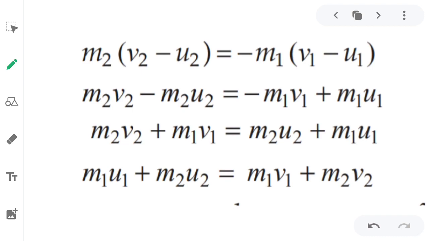Let the velocity of the truck after collision be v1 and the velocity of the car after the collision be v2. v1 and v2 are the final velocities after the collision. So the truck had final velocity v1 and the car had final velocity v2. So the momentum of the truck after collision will be m1 v1 and the momentum of the car after collision will be m2 v2, right? So the total momentum after the collision will be m1 v1 plus m2 v2.